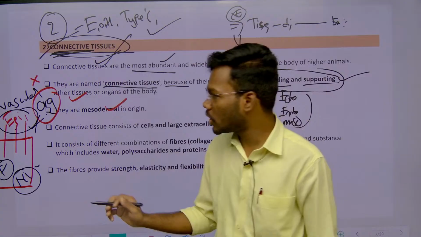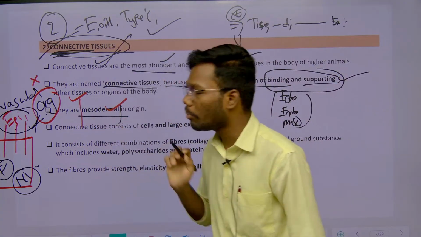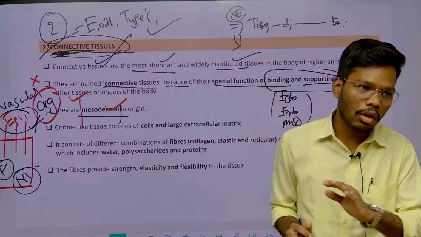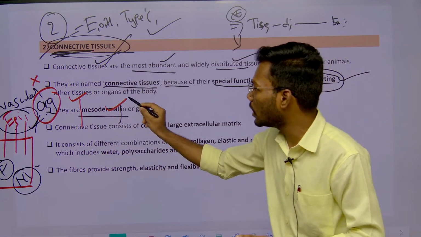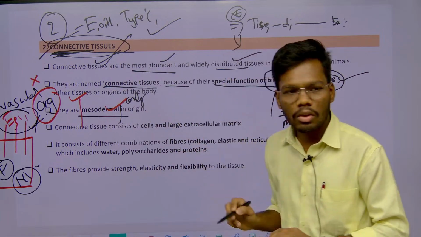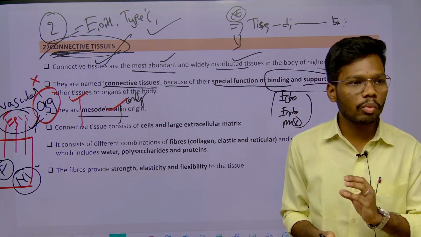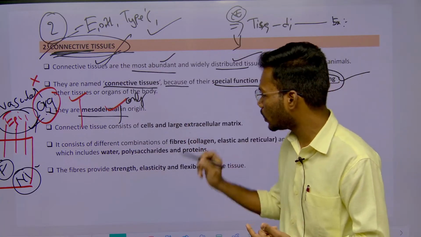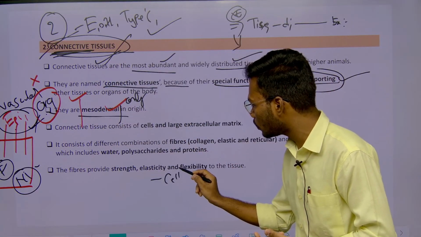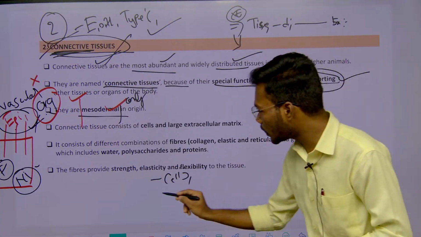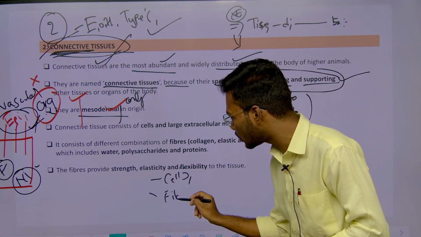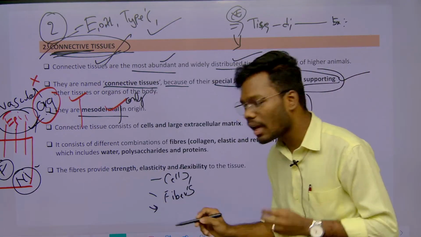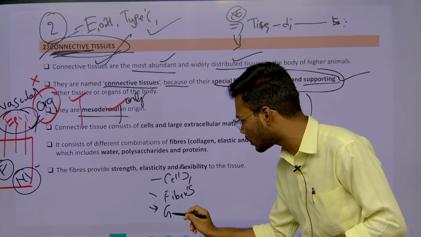This connective tissue is exclusively of mesodermal origin, whereas epithelial tissue arises from all the germ layers. So in connective tissue, what are the different components? In this connective tissue, we have cells. We also have fibers. And we have some ground substance.